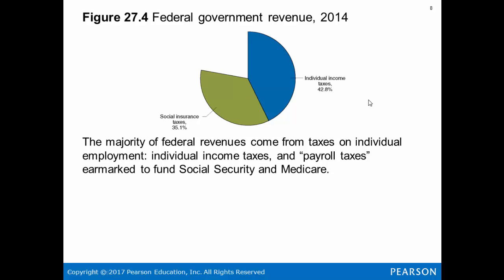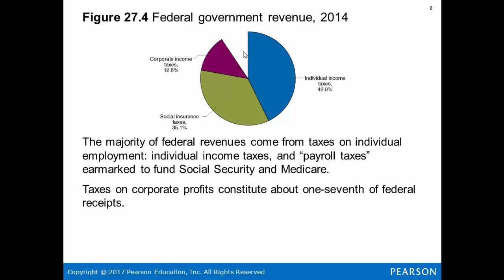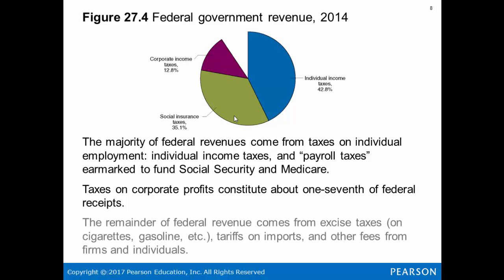So where does the government get its revenue? Well, 42.8% of its revenue was from individual income taxes, 35.1% was from social insurance, which is the Medicare and Social Security tax, or payroll taxes. 12.8% are corporate taxes. But remember, everyone gets upset about this number, but a lot of corporations avoid double taxation, and so businesses form as a different entity than corporations, and therefore would be taxed on individual income. Taxes on corporate profits are 1/7 of the federal receipts.